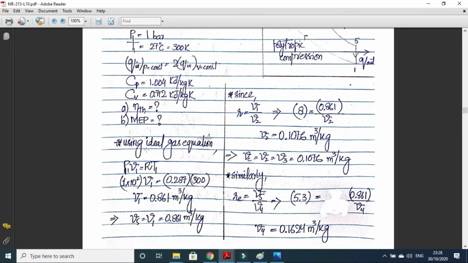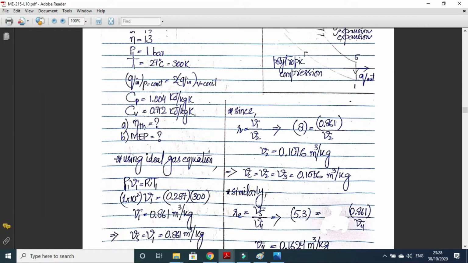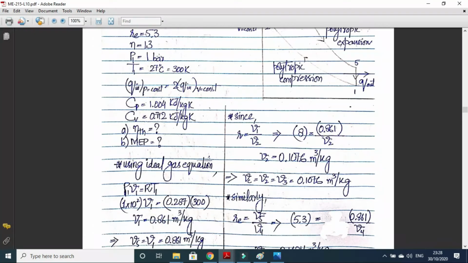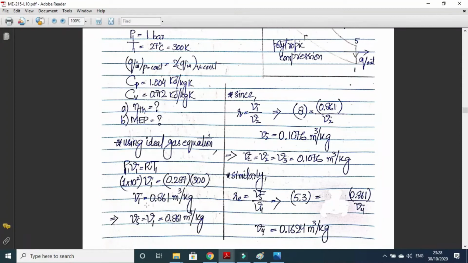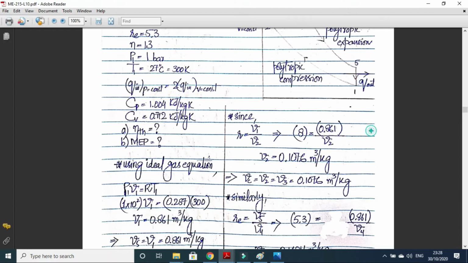So using the ideal gas equation, P1 V1 is equal to R T1. Pressure is 1 bar, given, so we need to put pressure in kilopascal, so it will be 1 exponent 2, that is 100, because R is in kilojoules, that is why we need to put pressure in kilopascal. So 1 exponent 2 multiplied by V1, 0.287 is R, temperature is 300 Kelvin, so we can calculate V1, and V1 is equal to V5. Compression ratio is given, V1 we just calculated, so we can calculate V2.